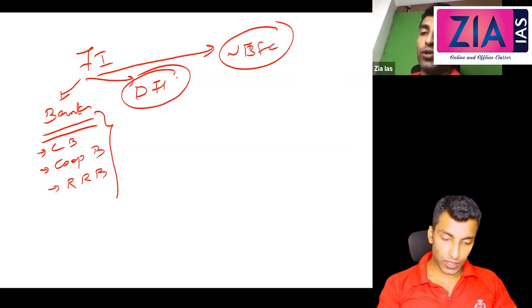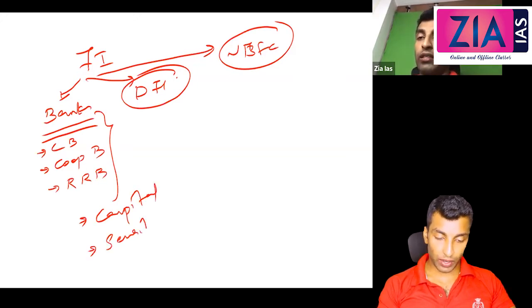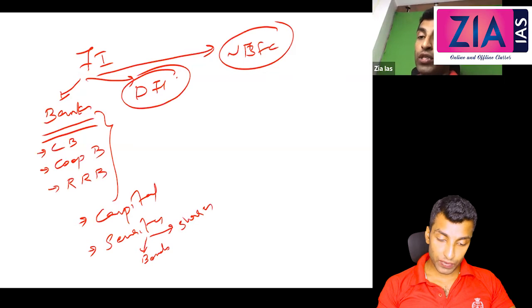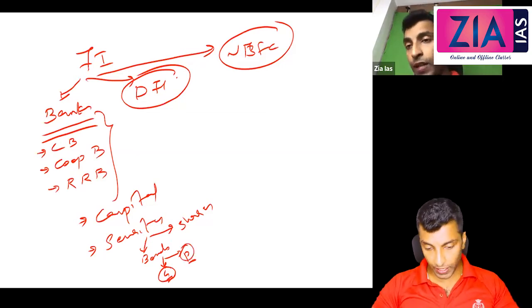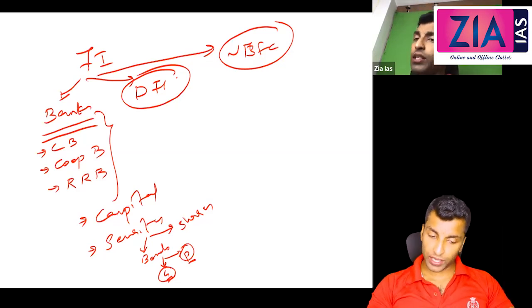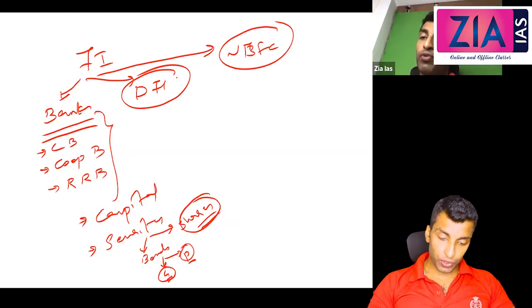Apart from this, we have also discussed different types of capital, and we have also discussed securities. Securities means we discussed bonds, and we have also discussed shares. Bonds: government bonds and private sector bonds. Government bonds: short term bonds and long term bonds. Private sector: debentures, commercial paper, commercial bill, convertible debentures, etc. Shares: preference shares and ordinary shares. So can we move to DFI today?